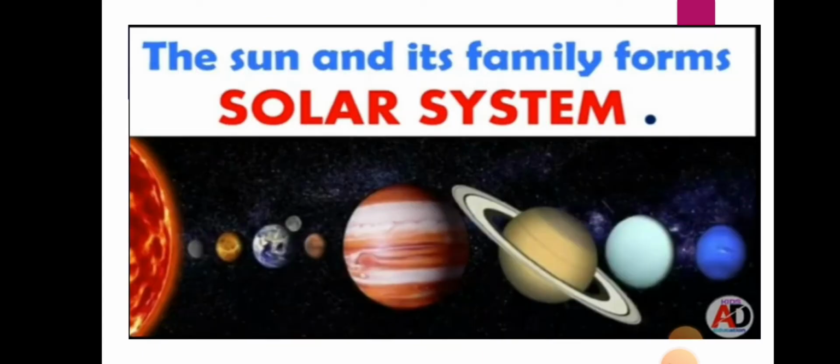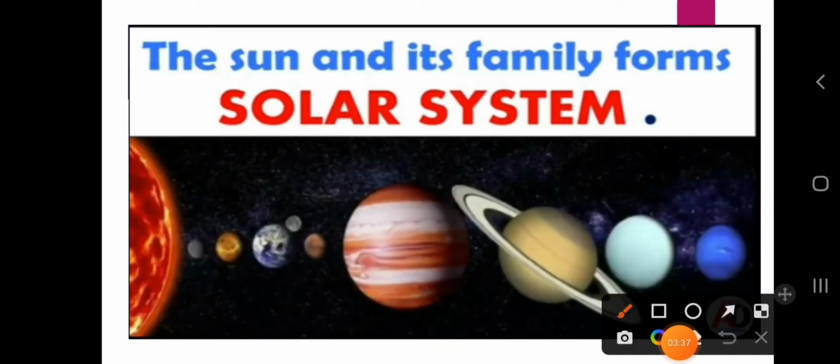And what do we mean by the solar system? Dear students, when we talk about the solar system, this is not just a system, this is a family. Which type of family? This is the family of planets. In our home there are father, mother, grandfather, grandmother, brother, sister, so many members. Similarly, in the solar system, how many members are there? Totally 8 members.